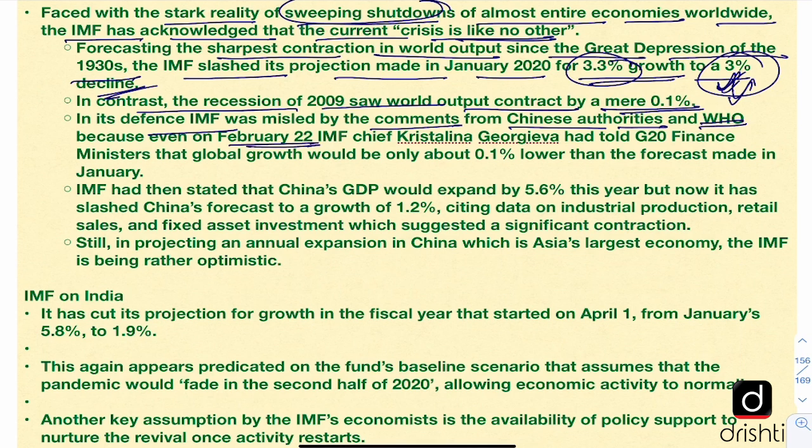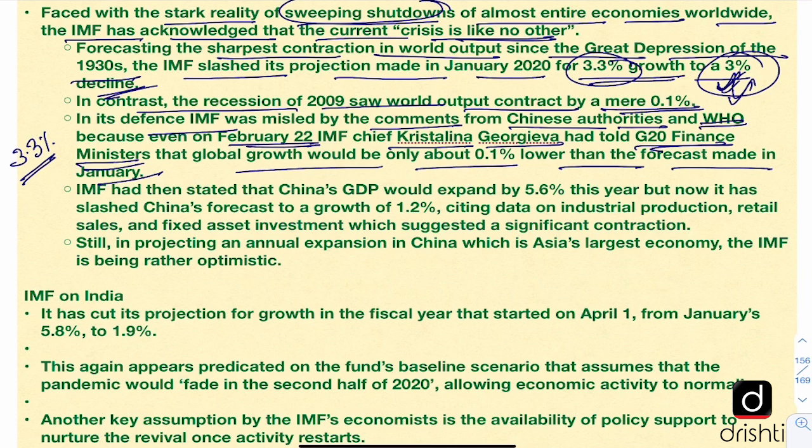Even on 22nd Feb, in a meeting of the G20 finance ministers, the IMF chief, who is Kristalina Georgieva, who comes from Bulgaria, had told that global growth would be only about 0.1% lower than the forecast made in January. So in January, the IMF had made a forecast of 3.3% growth in world economy. And on February 22nd, in the meeting of the G20 finance ministers, the IMF chief is saying that there will be a contraction in this figure by only 0.1%. But now they have revised it to minus 3%, that there will be no growth, rather it will be a contraction in the world economic output, and that too of 3%. So this points to a very grim scenario.